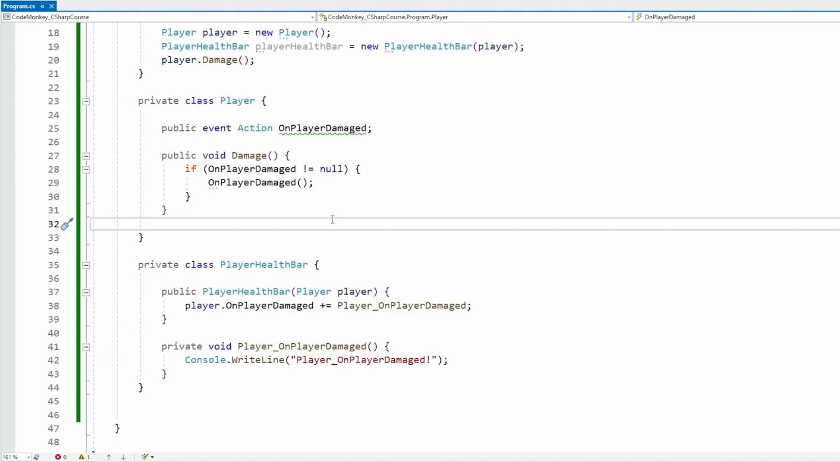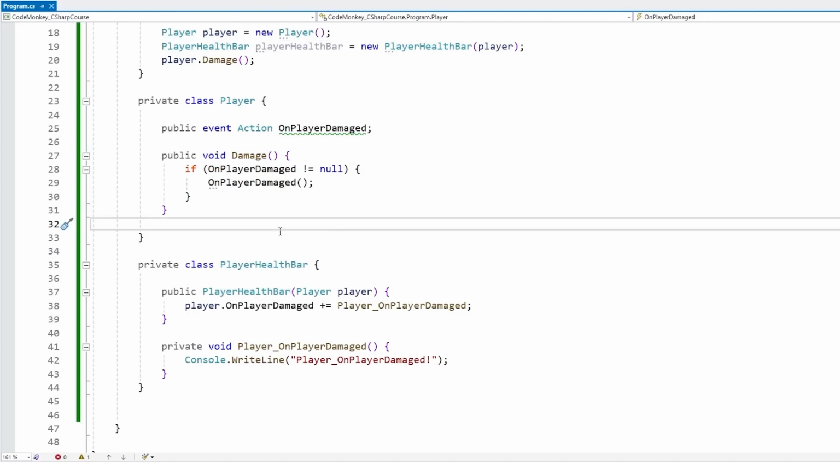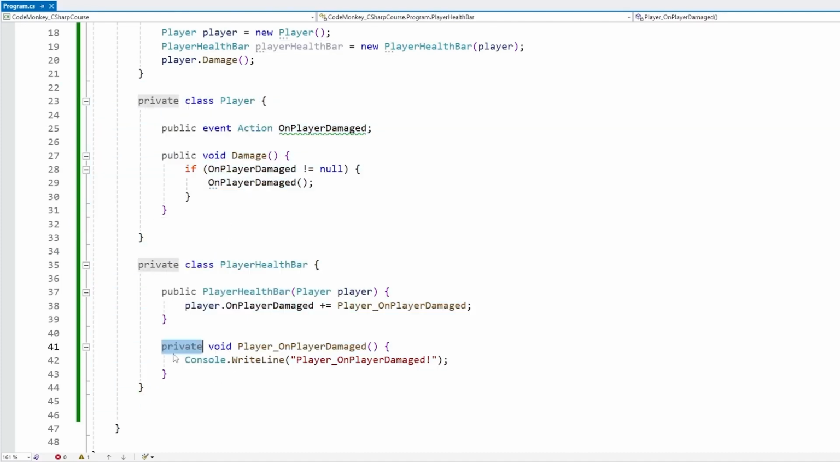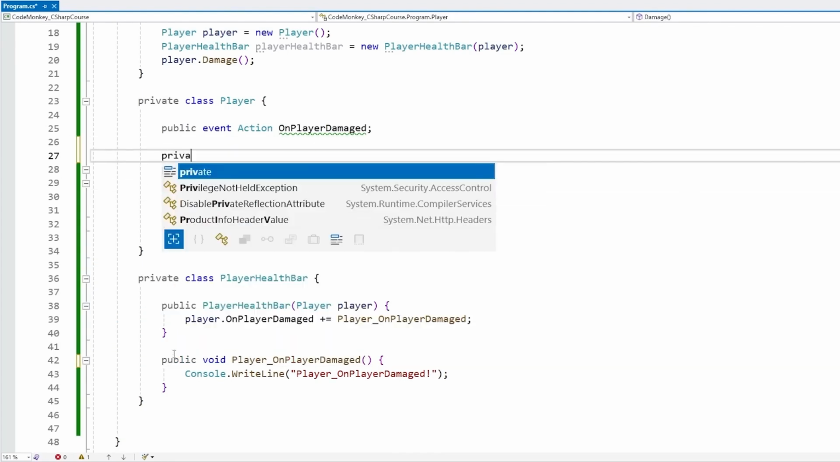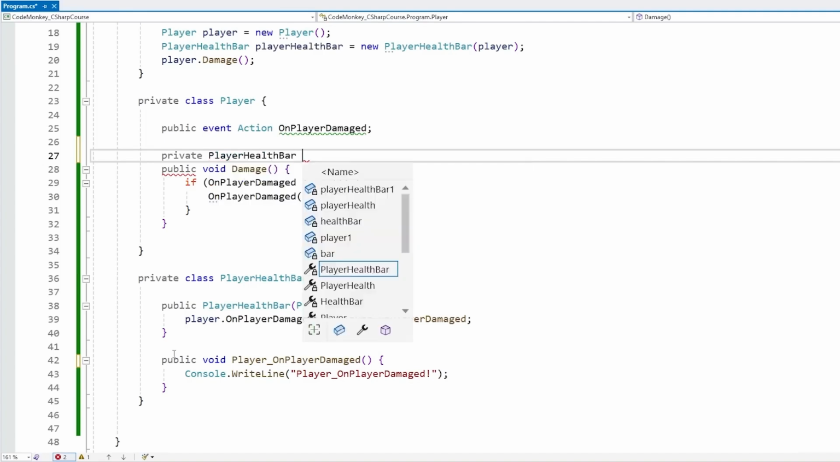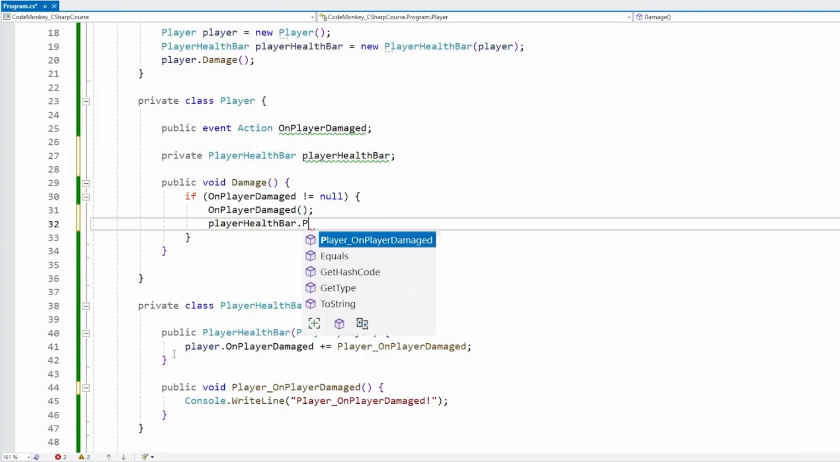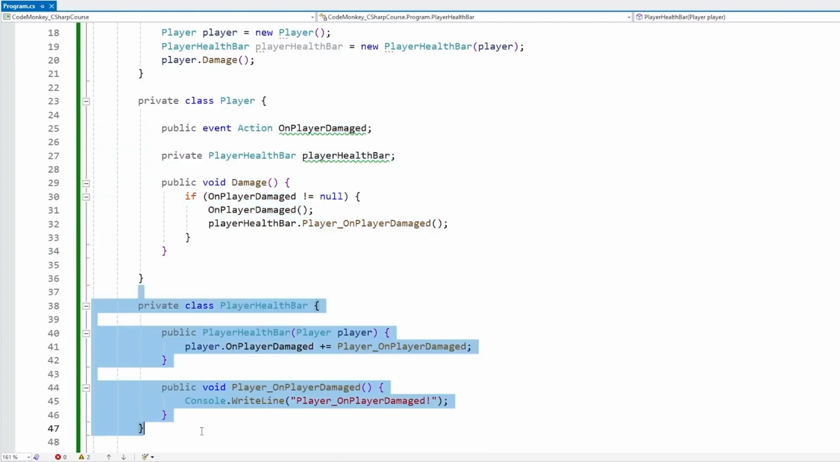All right, awesome. Again, note one of the big benefits about events. The player class has absolutely no relation to the player health bar. So the player class is completely decoupled from the player health bar. As opposed to, for example, if we were to make this public, and then up here we would have some kind of private field of player health bar, then we would need to keep this reference, and in doing this on the damage, we would call the player on damage function. If we did this, then the player class would be tightly coupled to this one.